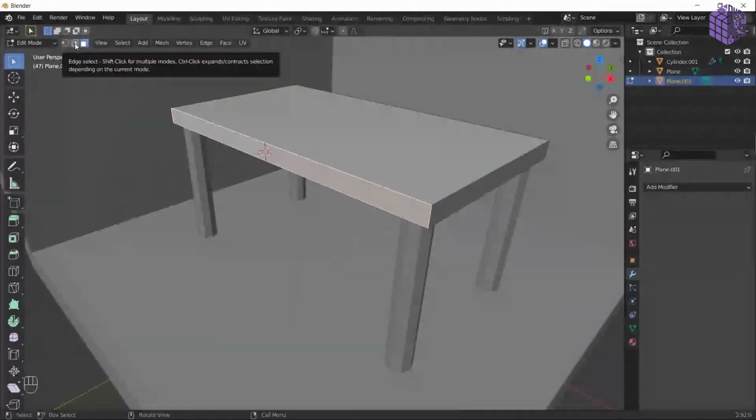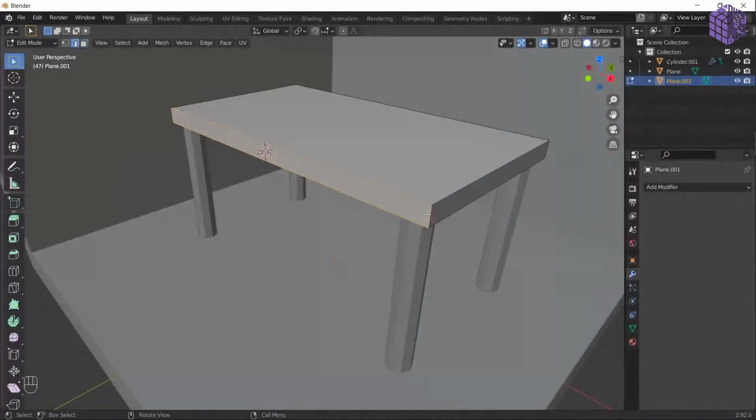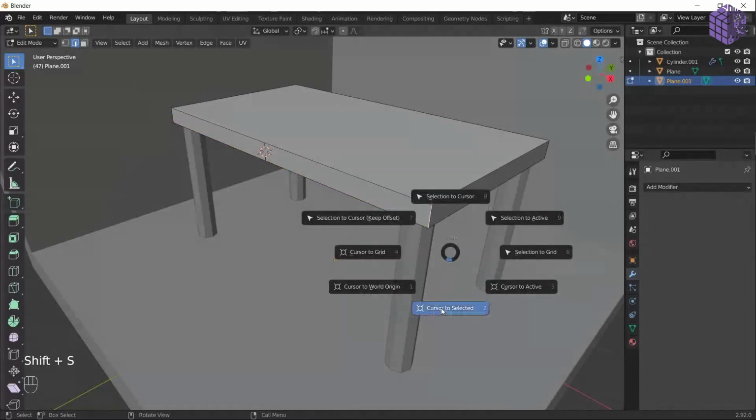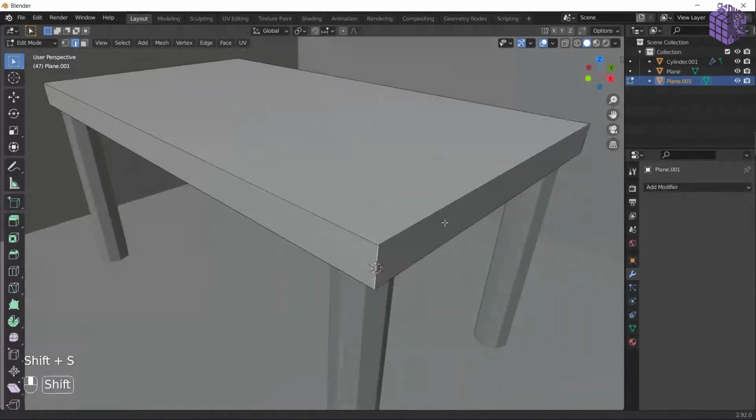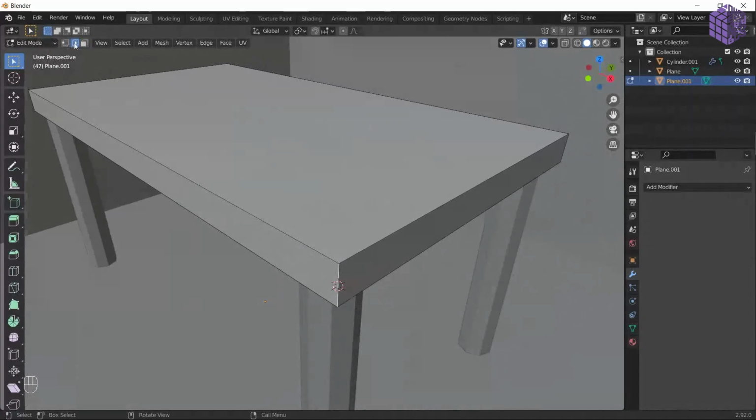So if I choose a vertex, let's say this one, and I say cursor to selected, it will come here too. And if I choose a vertex, it is going to come on the vertex. So this is how it works. So let's choose the face, this one, and it is going to line the cursor up in the center.